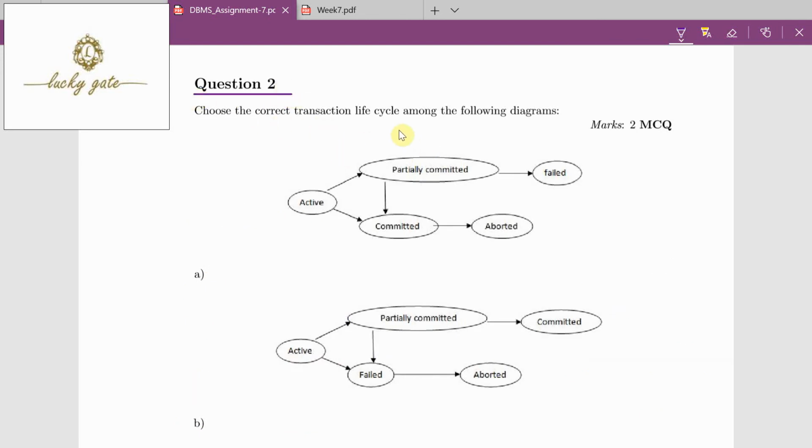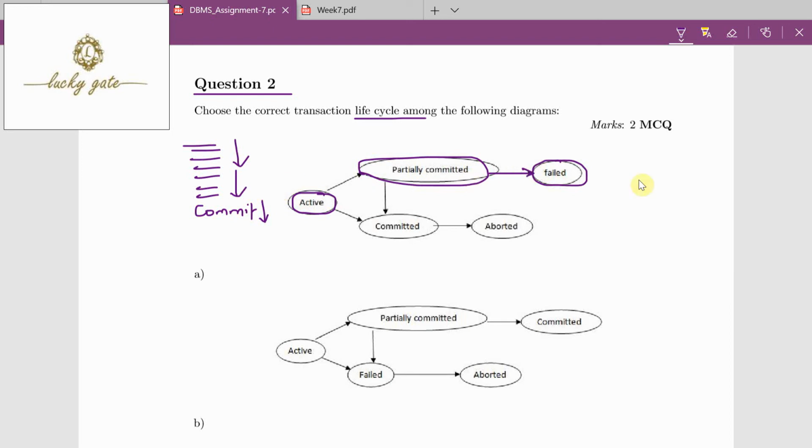Question number 2. Choose the correct transaction life cycle among the following diagrams. When a transaction is executing its operations, we call it the active state. When it has executed even the last operation except the commit operation, we call it the partially committed state. Even if the commit operation is executed, it enters into the failed state. And after the commit operation, it should enter into the committed state.